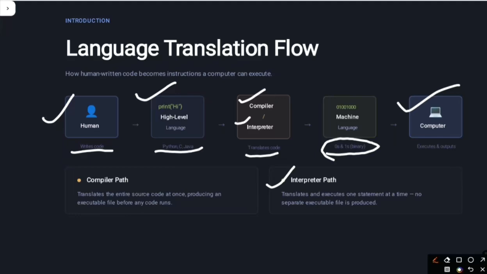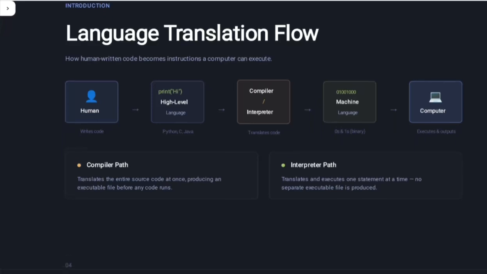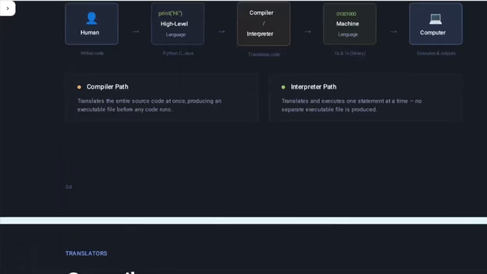If there is an error in the 10th line, it will show the error and will not execute the 11th line, meaning at a time it executes one line only. Okay, I hope you understand how language translation flows happen and how computers give us the outputs. In detail we will read what a compiler is and what an interpreter is.